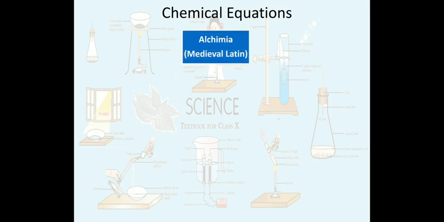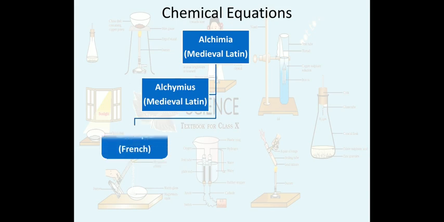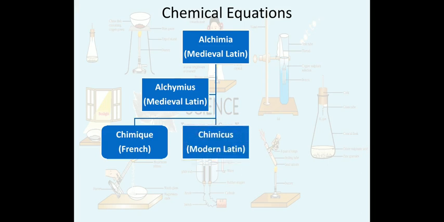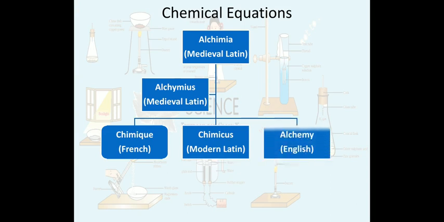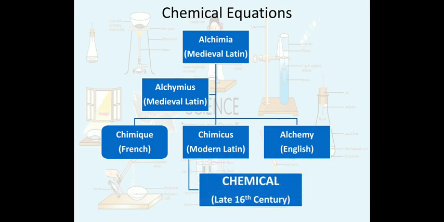The word chemical originated from alchemia in medieval Latin, which then converted into alchemius in medieval Latin again, and this word then converted into chimique, a French word, and then in modern Latin it is transformed into chemicus, and then in English the word alchemy became very popular and known, and from these words the word chemical originated in the late 16th century. So this is just for the sake of information.